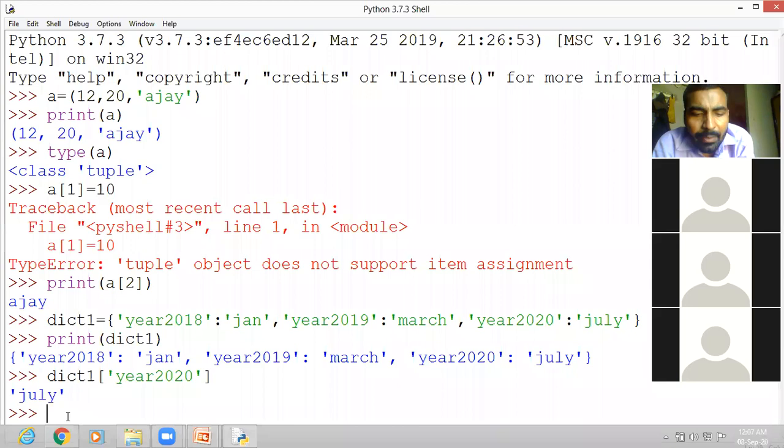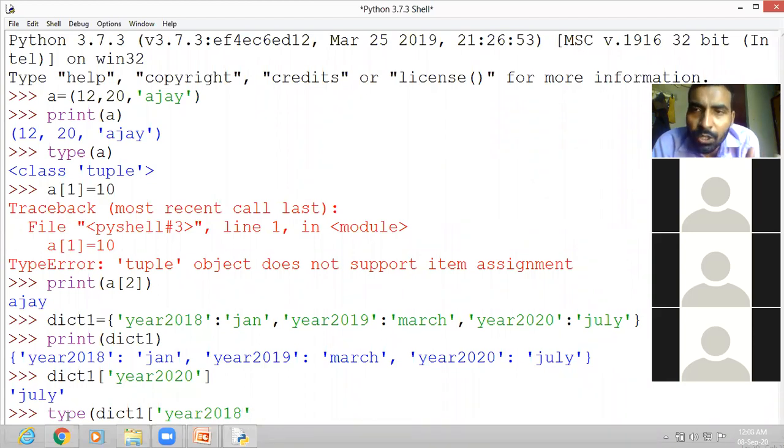Yes, so you can check for a single value. You can write here type. Then write the dictionary name dict1 of the key. Suppose our key is year 2018.